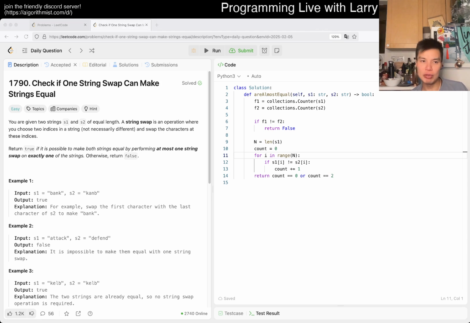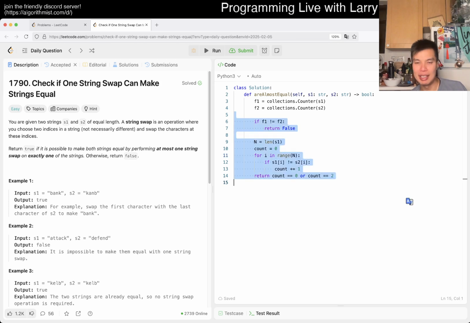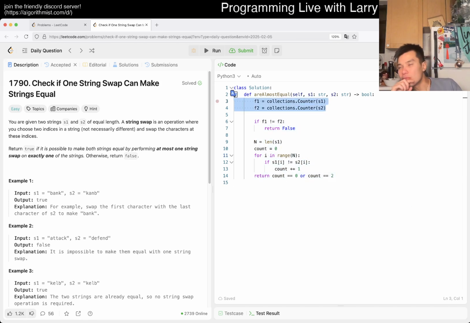That is all I have for this one. Let me know what you think. This is linear time, linear space due to this part. I wonder if I need this part, honestly. No, you do need this part, because this is not super careful. This isn't actually O of n, this is O of alpha, where alpha is the number of characters in the alphabet, so O of 26.